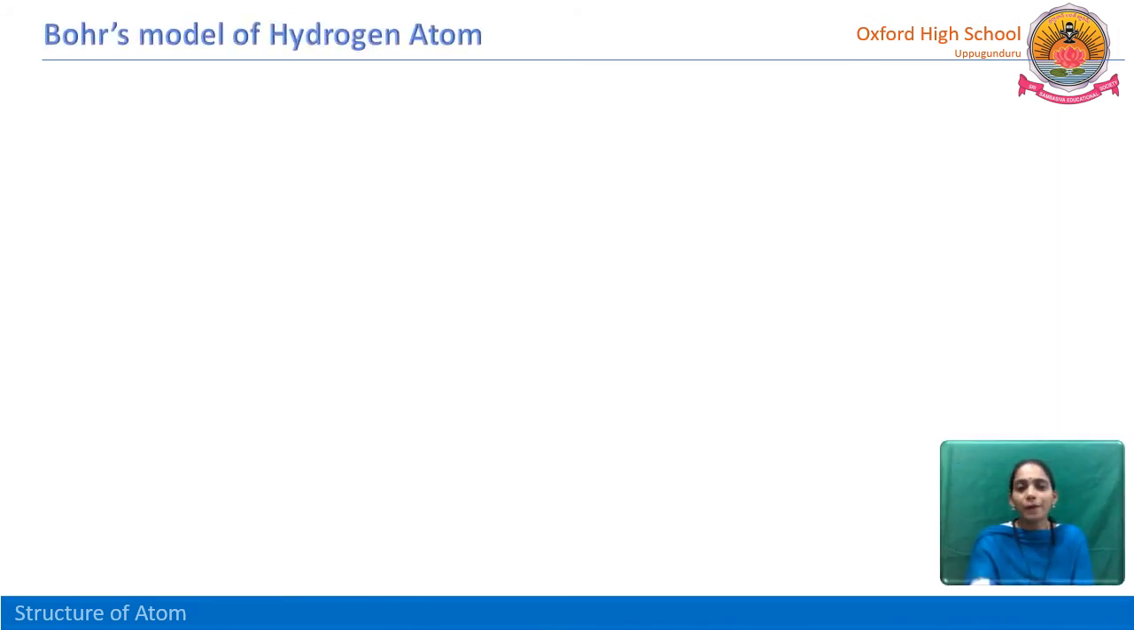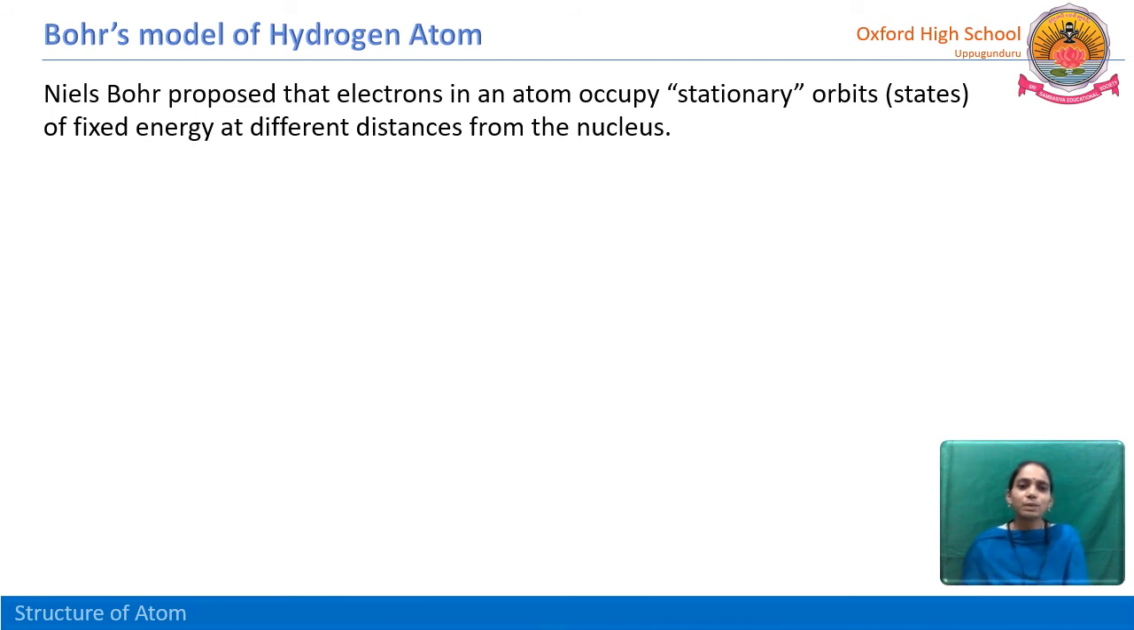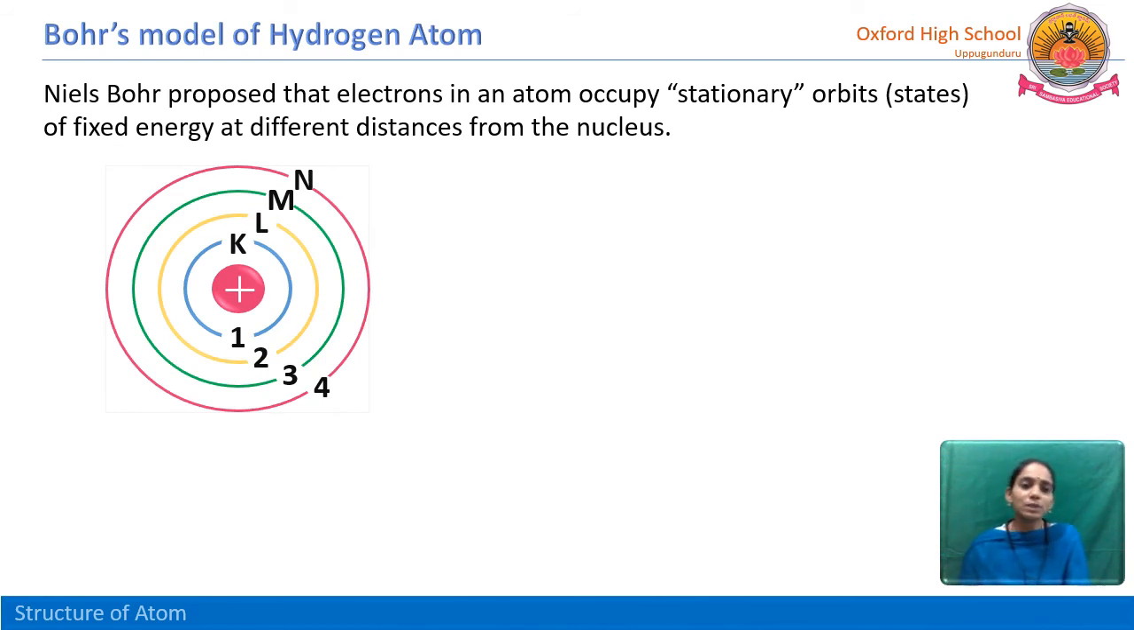This is the Bohr model of hydrogen atom. Niels Bohr, he is the first person who proposed that electrons in an atom occupy stationary orbits or fixed energy levels at different distances from the nucleus. Observe this picture. From the center of the nucleus, the K, L, M, N shells are at different distances. The K shell is near the nucleus, a very small distance, so it has the lowest energy. N is a little bit far away from the nucleus, so it is the highest energy shell.